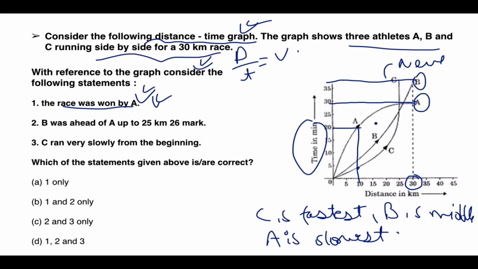What happens after that is A becomes exponentially faster while C becomes exponentially slower, or rather C stops, while B goes on with a more or less similar pace. So B was ahead of A up to the 25 kilometer mark. Obviously, yes, that is absolutely understood. But the statement that C ran very slowly from the beginning is absolutely wrong. From the beginning, you can see that C is the fastest.